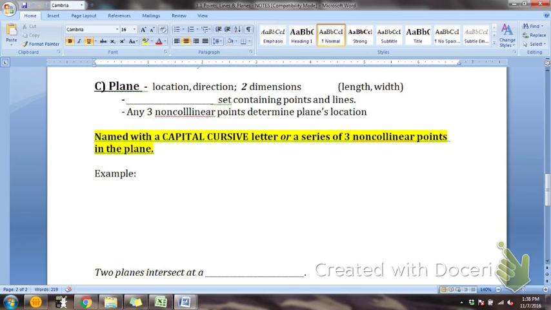Okay, so it is a boundless, which is the same meaning as unbounded. So it is a boundless set containing points and lines. And again, boundless means it's going to go on and on and on, right? Containing points and lines. And then I'd like you to save room for a diagram.